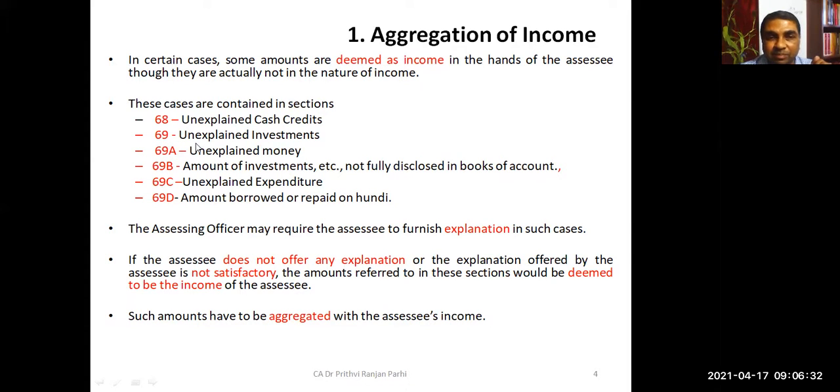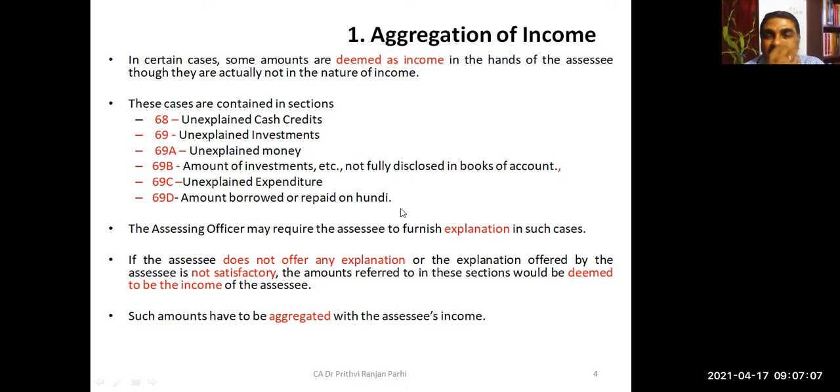What is 69? Please read it out. Unexplained investment. 69A, unexplained money. 69B, amount of investment etc. not fully disclosed in books of account, meaning certain investments are not fully disclosed in the books of accounts. Then 69C, unexplained expenditure. 69D, amount borrowed or repaid on hundi.